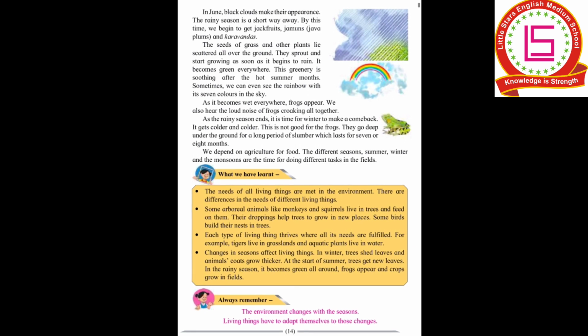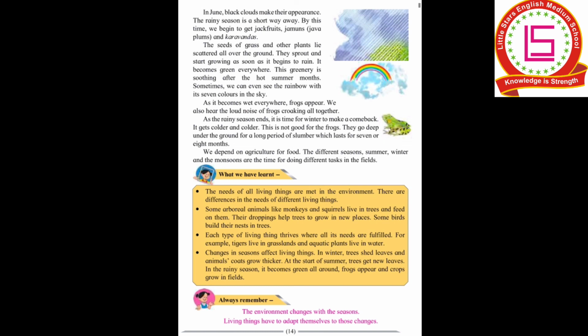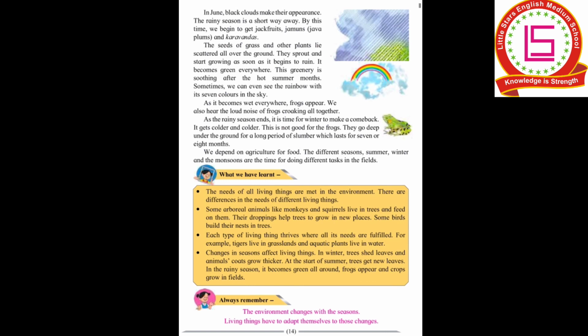Sometimes we can even see the rainbow and its 7 colors in the sky. Many of us have seen rainbows in the rainy season. As it becomes wet everywhere, frogs also appear. We also hear the loud noise of frogs croaking all together.